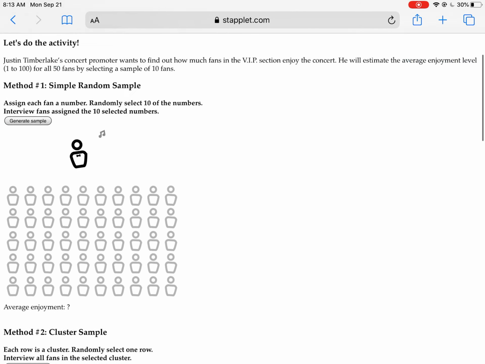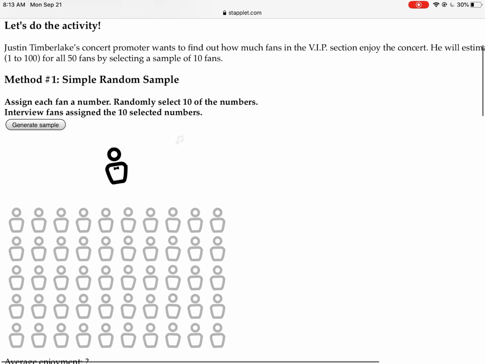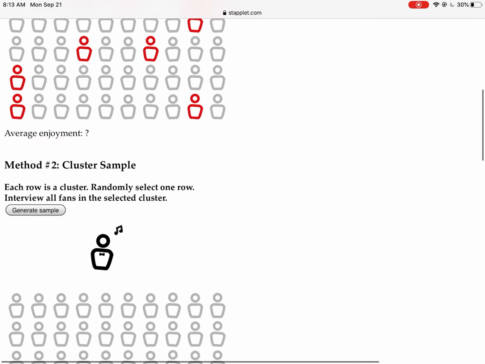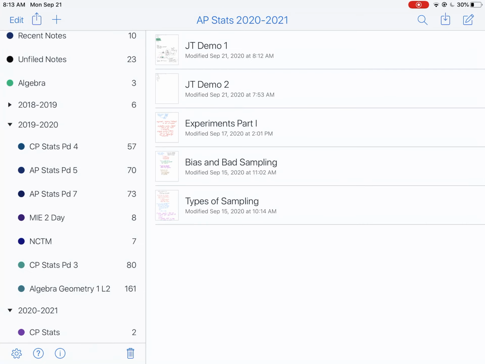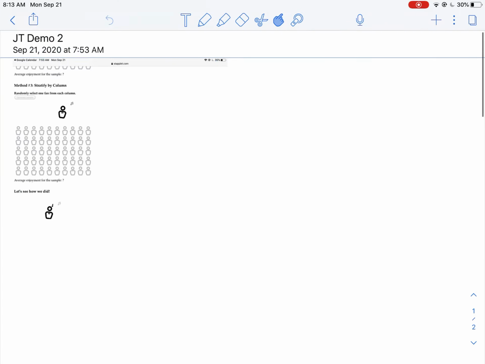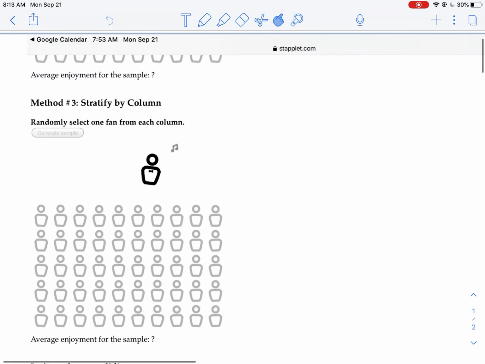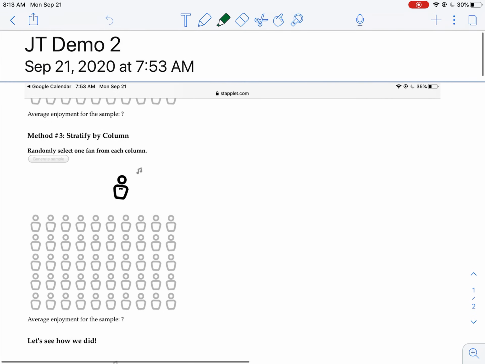And then you're going to do the same thing again. You're going to start with a simple random sample. Generate the sample. Now for your cluster sample. You'll notice that I just selected one entire row. What it's doing in that case is it is using clusters. And I'll show you what I mean. Like for the clusters, this says stratify by column. We'll pretend that that's clusters.